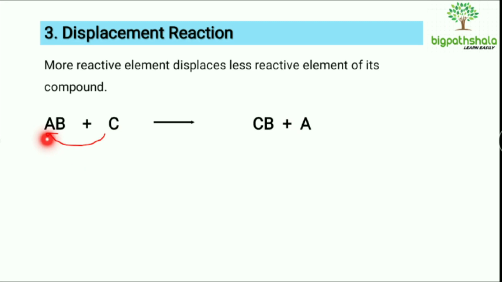So a metal will replace the metal, but it should be more reactive than the metal present in this compound. C is more reactive here than A, that's why it's kicking out A and becoming CB, and A is left alone.